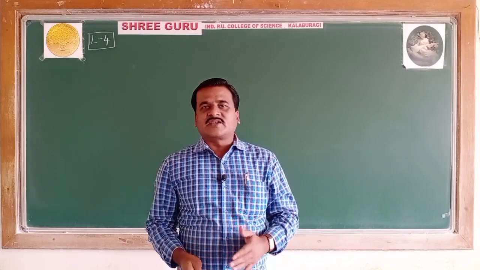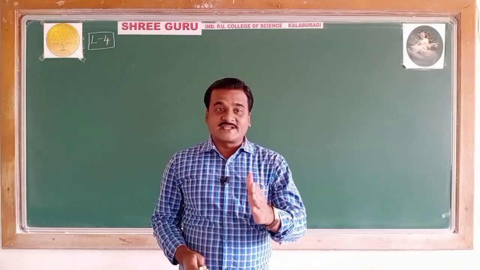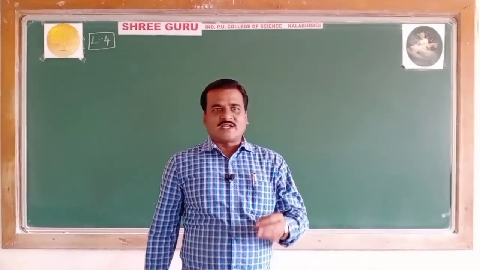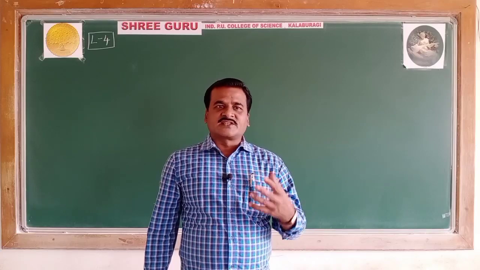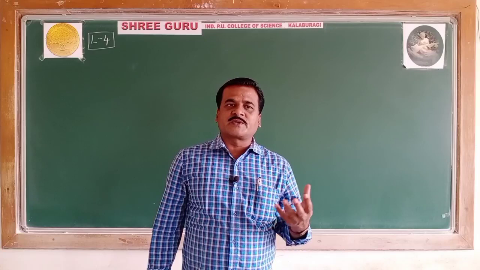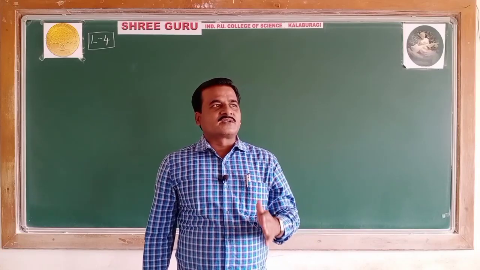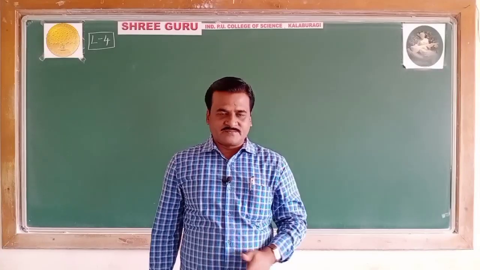The last class concluded with coordination number. As a recap, coordination number with respect to a complex is nothing but the number of coordinate bonds present in that complex.